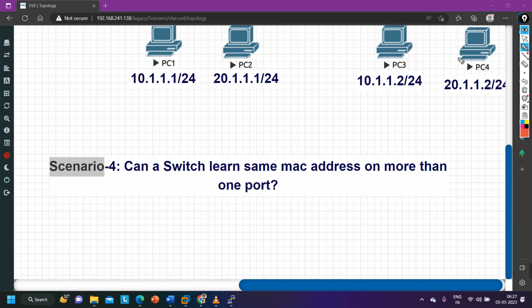Okay. So I hope this scenario is also clear to you, because a switch cannot learn the same MAC address on multiple ports. So this is a very easy and very common question. I know this question is very common.